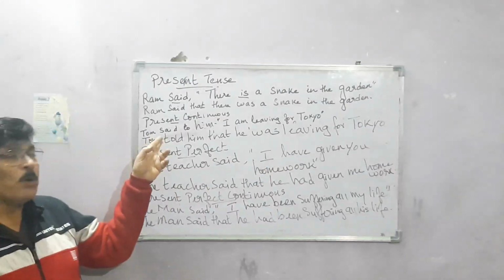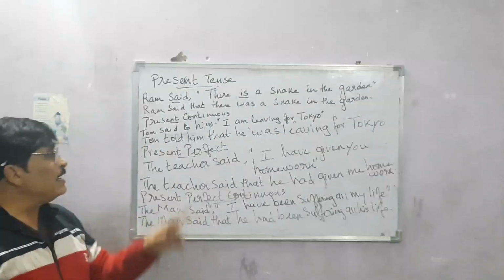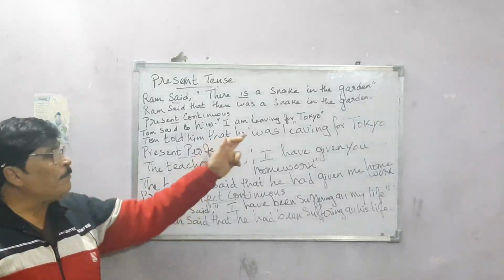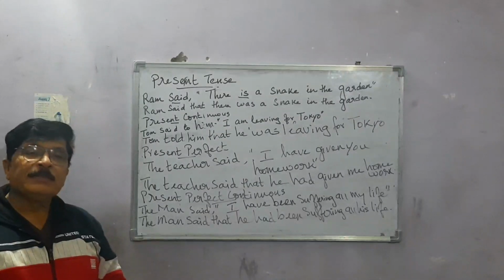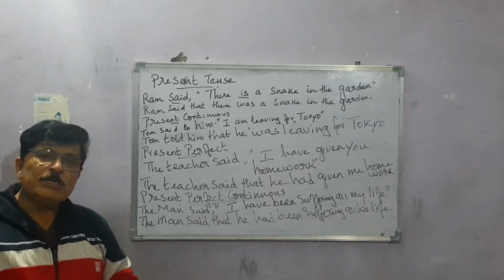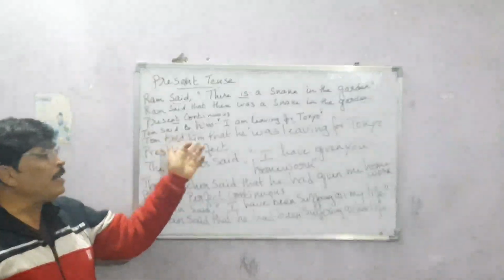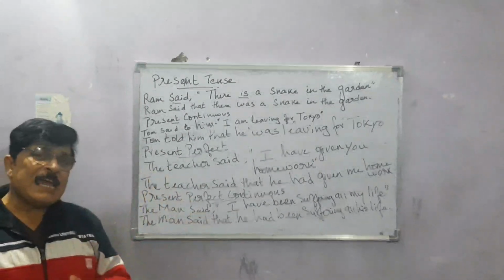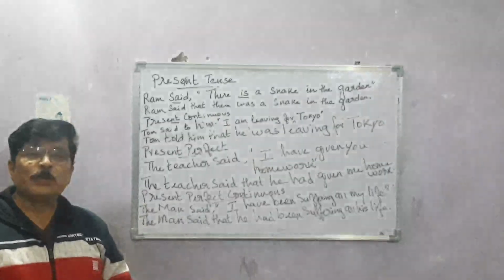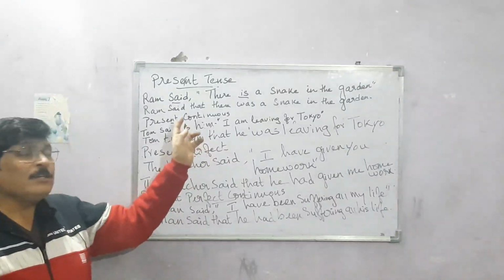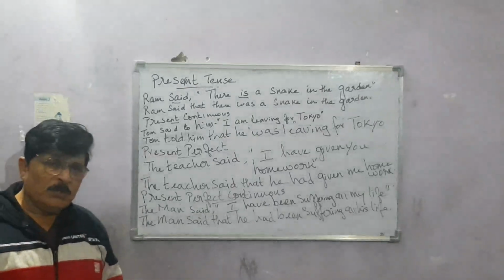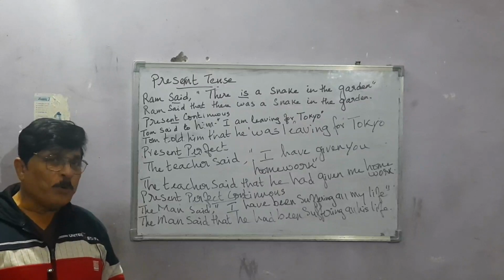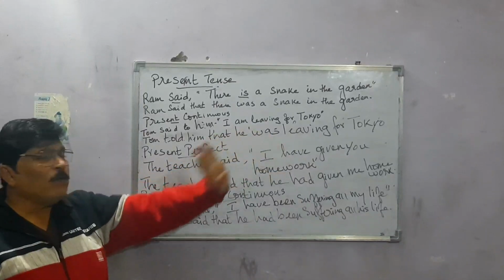Now once more, please look at this sentence. The sentence is, "Tom said to him, I am leaving for Tokyo." And the answer will be, "Tom told him that he was leaving for Tokyo." Now why did I write told him? Why did I not write said? Because if you have said to, then you must change it to told. But if you do not have said to, you simply write said. I hope you understood.